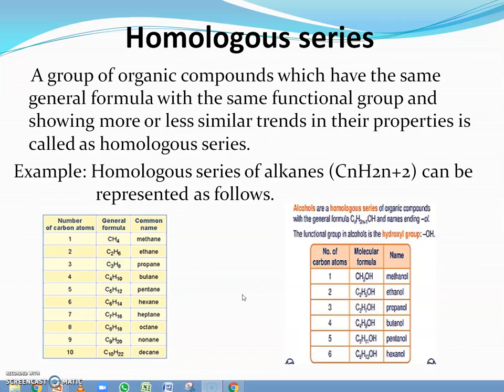It means they have the same general formula, they have the same functional group, that is OH, the hydroxyl group, and they will show more or less similar trends in their properties. So that's why this is an example of a homologous series. Similarly, you can make the homologous series of alkenes, alkynes, aldehydes, as well as ethers, and so on.